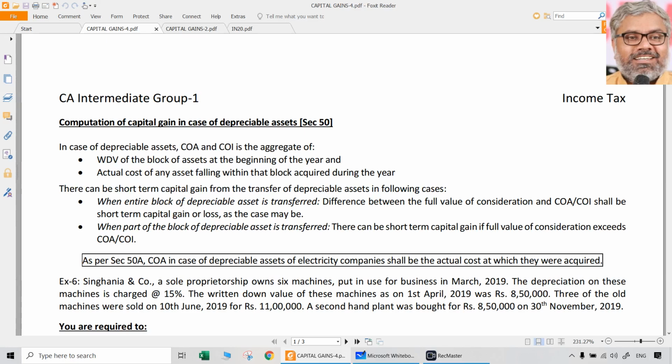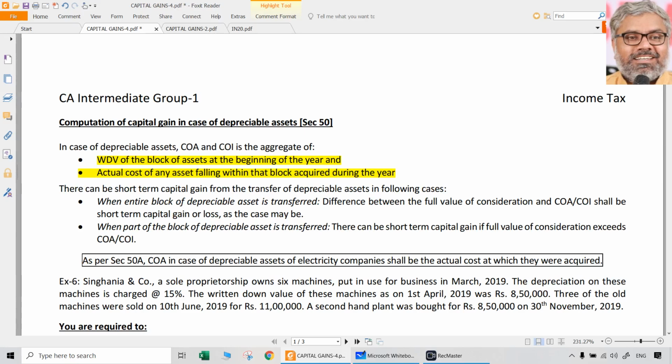In case of depreciable assets, cost of acquisition and cost of improvement put together, there is no special thing, is the aggregate of the WDV of the block of assets at the beginning of the year and the actual cost of any asset falling within the block acquired during the year. That is the cost of acquisition and cost of improvement put together. That means sale proceeds will naturally be taken first as full value of consideration.